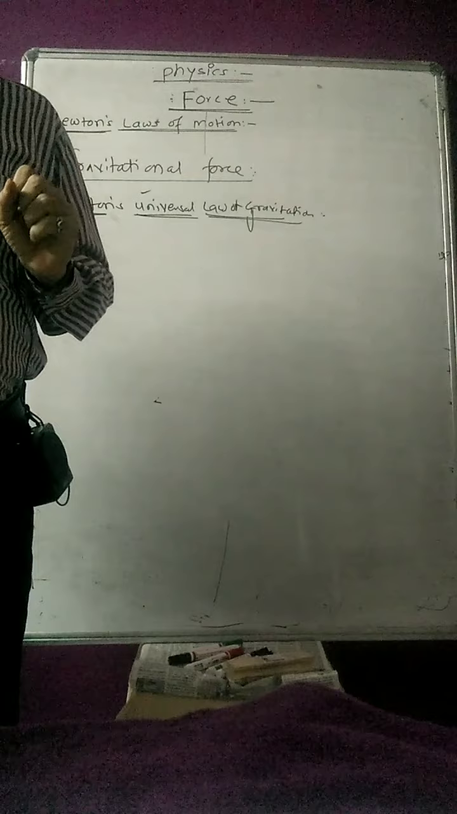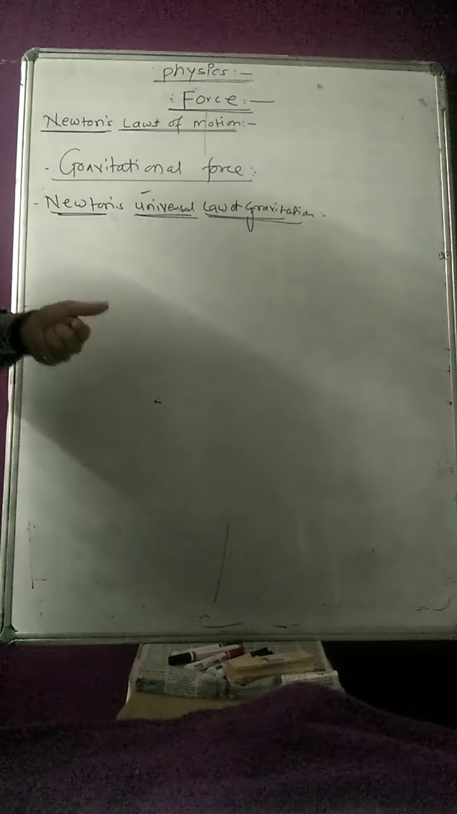So what was Newton's universal law of gravitation? It states that every body in the universe attracts every other body with a force which is directly proportional to the product of their masses and inversely proportional to the square of the distance between them. Sorry, I will define it again. That is the correct statement of the universal law of gravitation.